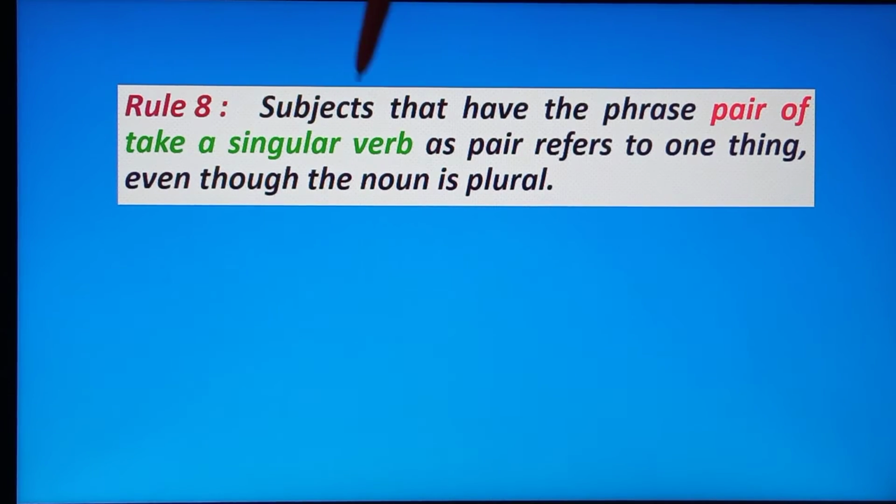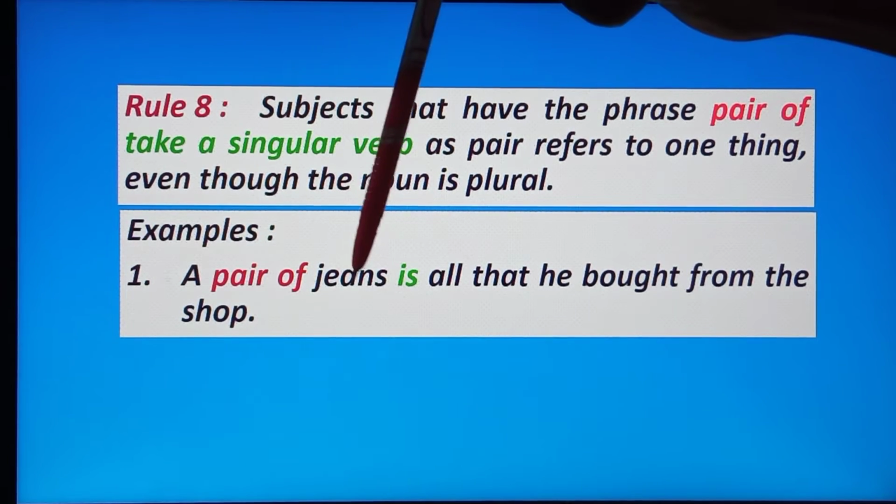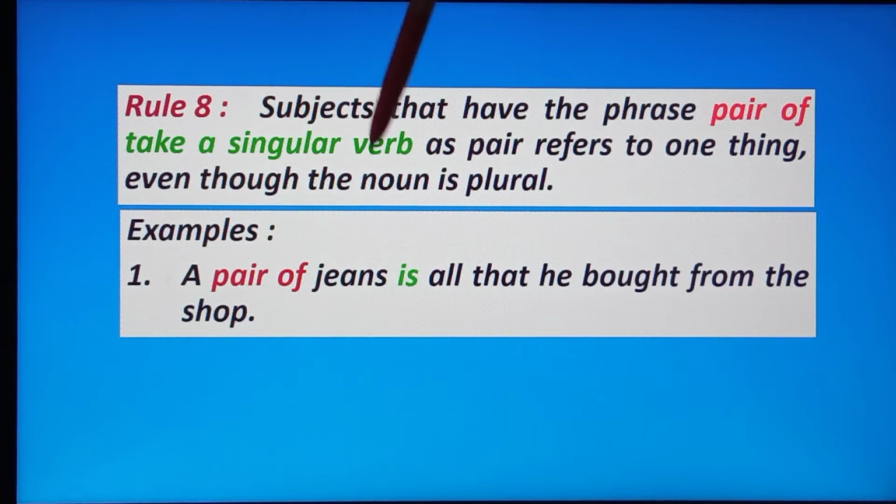Next, subjects that have the phrase pair of take a singular verb, as pair refers to one thing even though the noun is plural. Now see the example. A pair of jeans is all that he bought from the shop. Now see here, the subject is jeans, and before the subject is pair of.